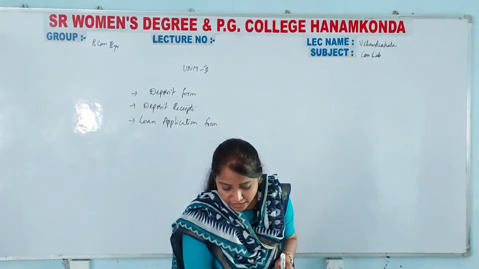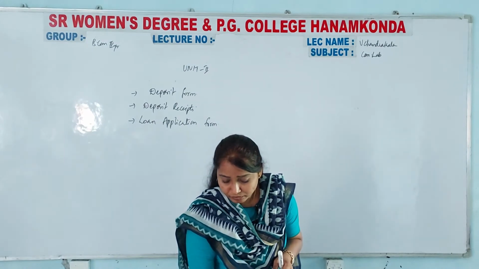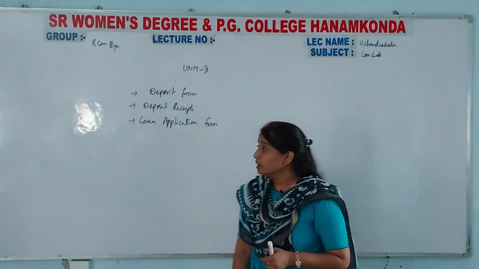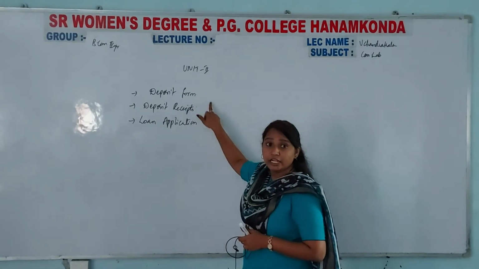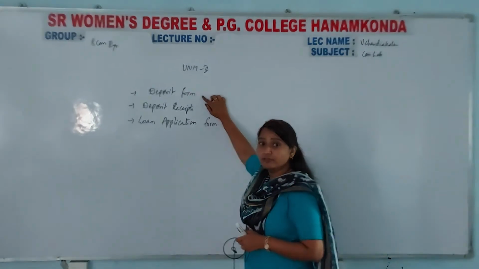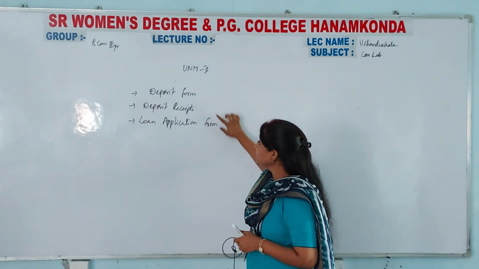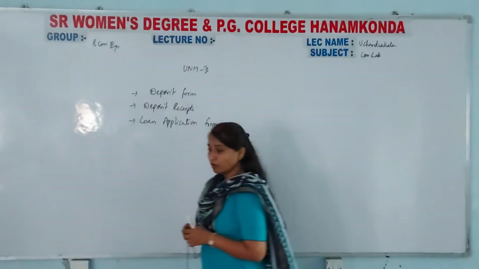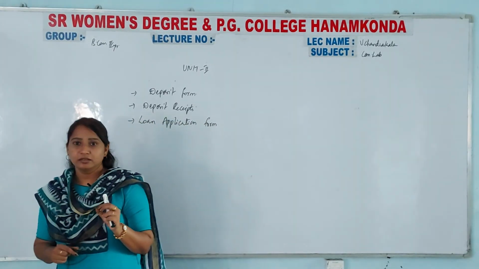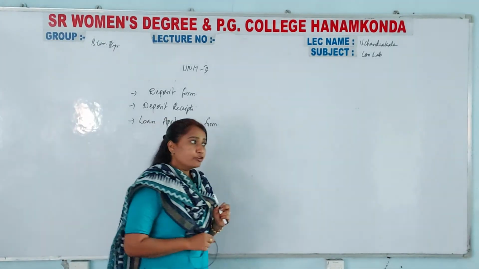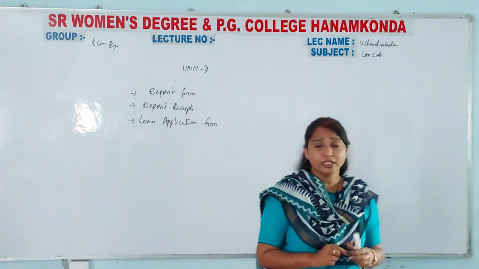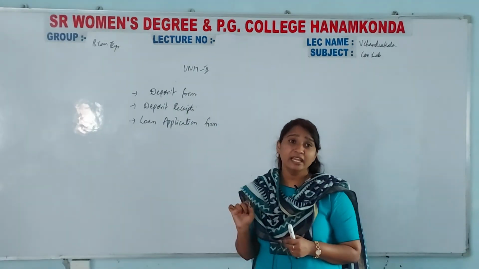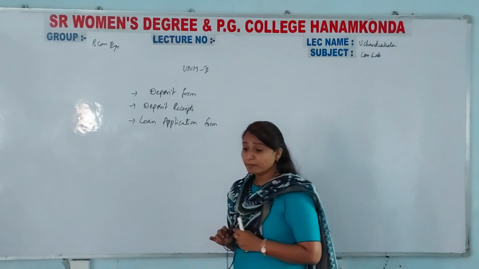That is already given in your textbook. Today I have discussed 3 forms: the deposit form, the deposit receipt, and the loan application form. For everything, girls, I am telling you seriously, you need to take a specimen copy.